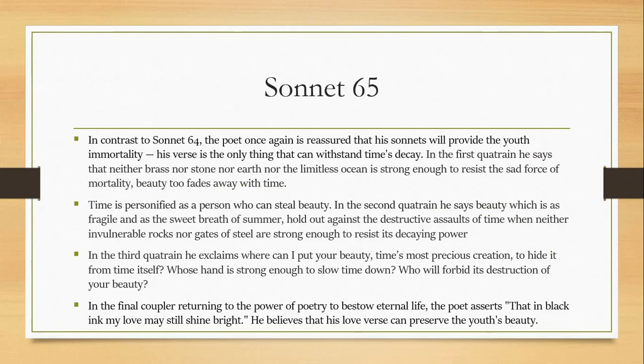Now, let us discuss the poem Sonnet 65. He has written 154 sonnets, right, in number. And all the sonnets are related almost. In contrast to Sonnet 64, the poet once again is reassured that his sonnets will provide the youth immortality, so that is why he is writing. His verse is the only thing that can withstand time's decay. He is saying that time can destroy everything, but the thing that I have written cannot be decayed, cannot be destroyed by time.